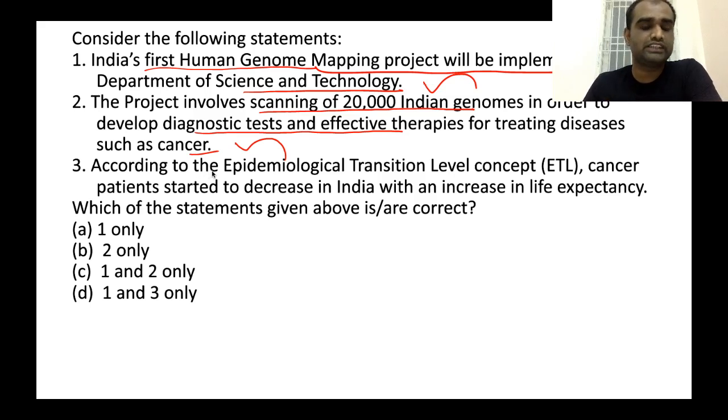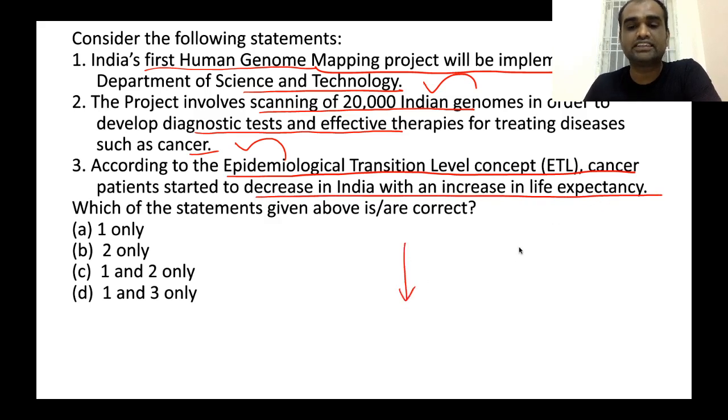Now, let's take a look at the third statement. According to the epidemiological transition level concept, cancer patients started to decrease in India with an increase in life expectancy. What is the meaning of this? Cancer patients started decreasing as India's life expectancy started to increase. Now, this statement is wrong because even though life expectancy in India is increasing, cancer is also increasing in India. Why?